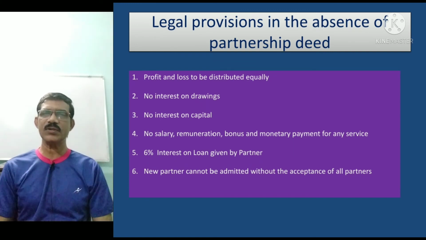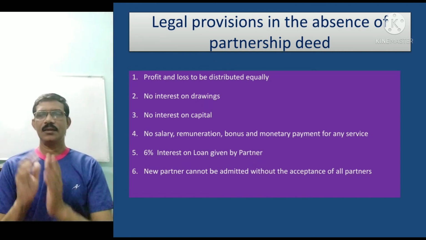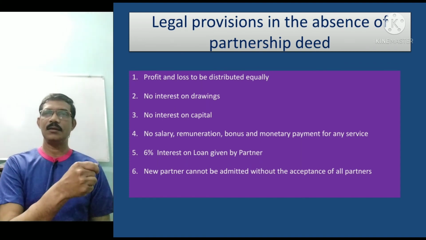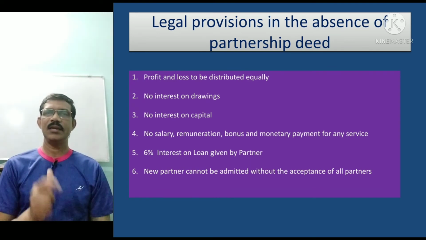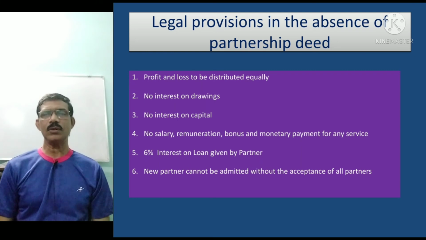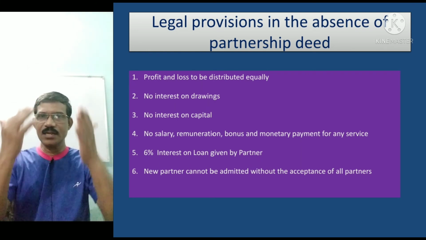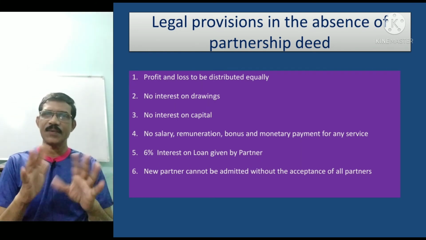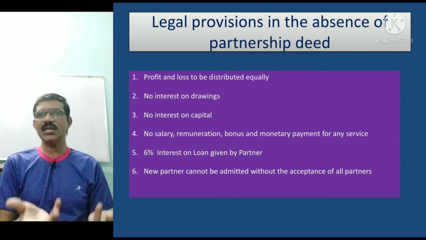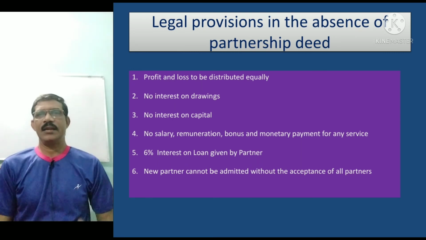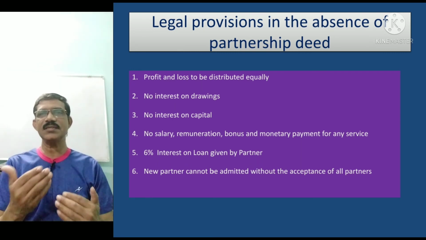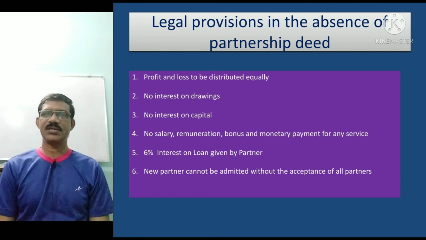So the question comes to you like this: Rajesh and Suresh started a firm with this much capital, but Rajesh wants to distribute profit and loss like this. Is Rajesh's argument right or wrong? Because we know the legal provision, in the absence of any ratio on distribution of profit and loss, equal distribution. So naturally the argument is invalid. These kinds of questions can be given in the examinations.